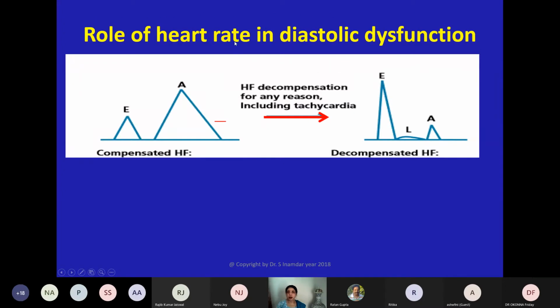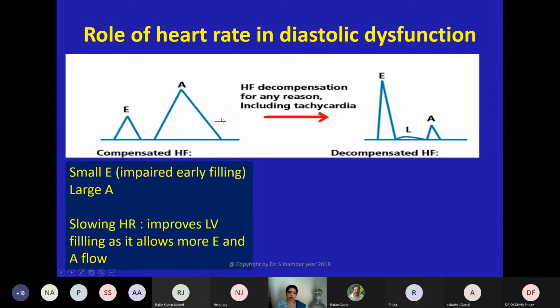Again, understand this heart rate and diastolic dysfunction. Very important concept. See, this is grade 1 diastolic dysfunction. There is small E, impaired early filling, and large A. In this situation, because the E wave is small, a very small quantity of blood is going to the LV during early diastole.